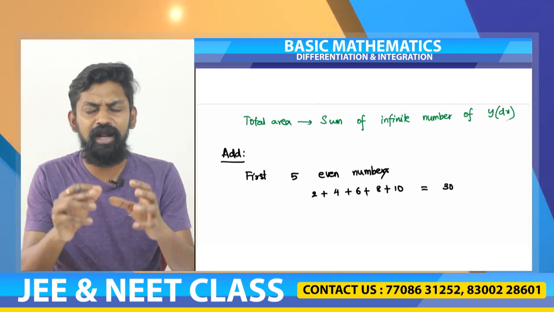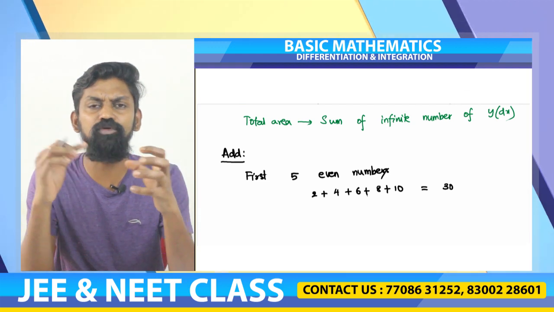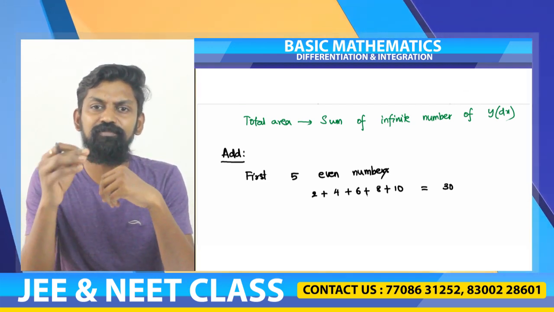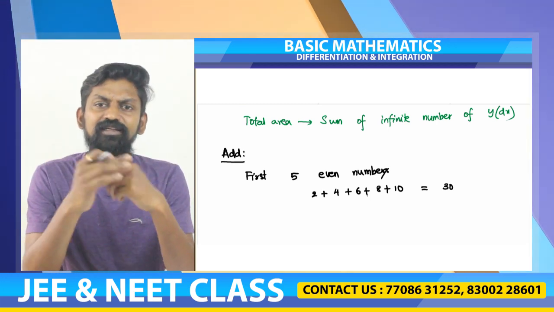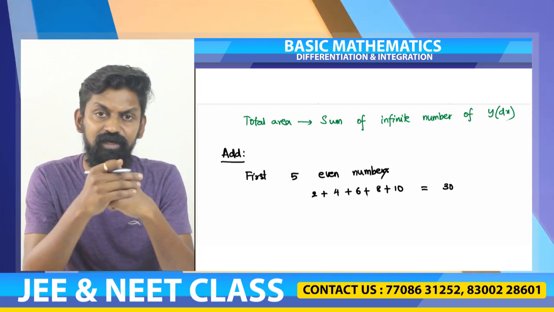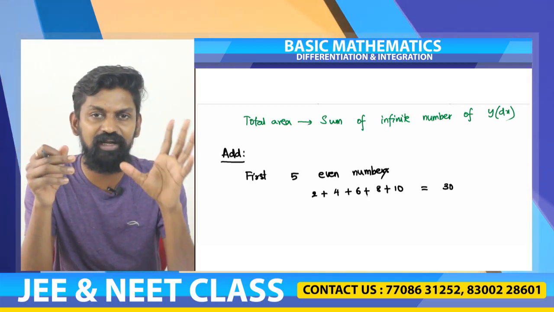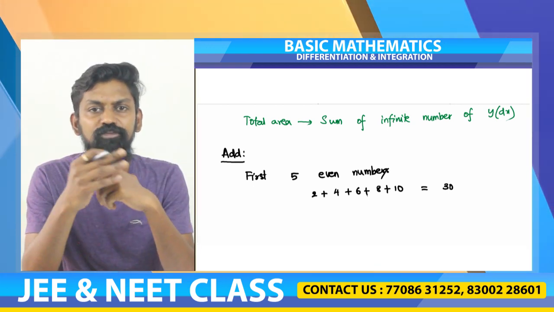If I say add first 30 natural numbers, so 1 plus 2 plus 3 up to 30, we can sit and add. If I say please add first 1000 natural numbers, you can still sit and add, probably it will take some time. But if same way if I ask you to add first 1 lakh natural numbers without using formula, without using calculator, you will do it in a few days.